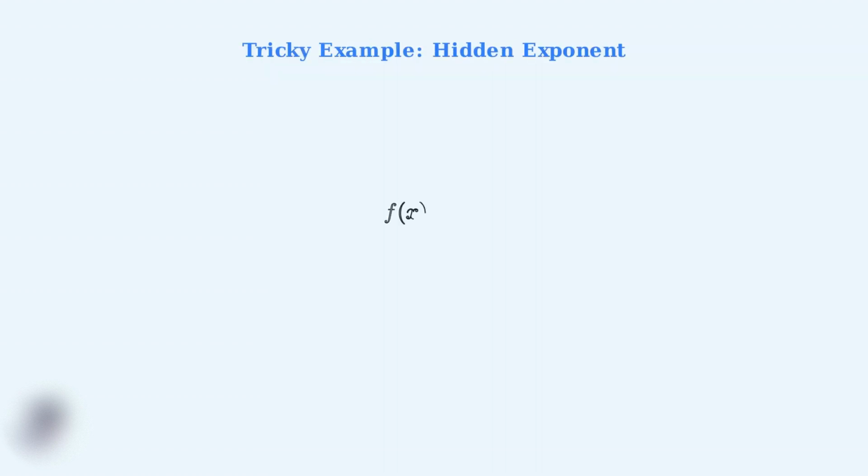Here's a tricky example that students often miss. We have f(x) = 1 over x cubed. At first glance, it might not look like it has an exponent, but remember that any fraction with x in the denominator can be rewritten using negative exponents. We can rewrite this as f(x) = x^(-3). Now we can clearly see that the exponent n equals negative 3. This is why it's important to recognize different forms of the same function.